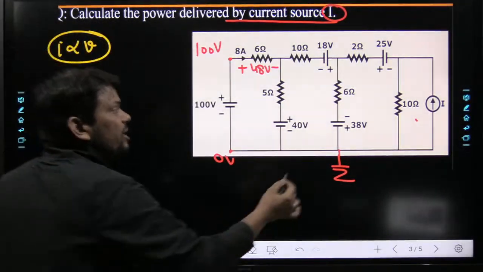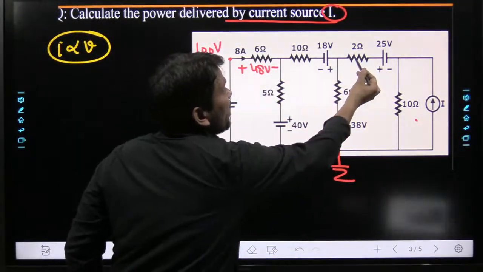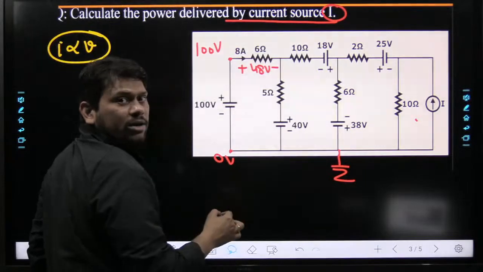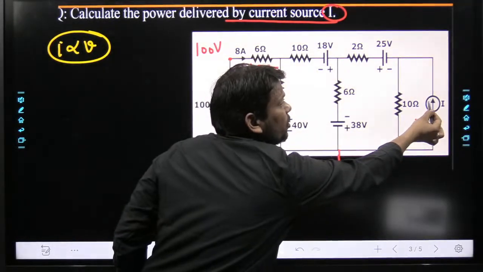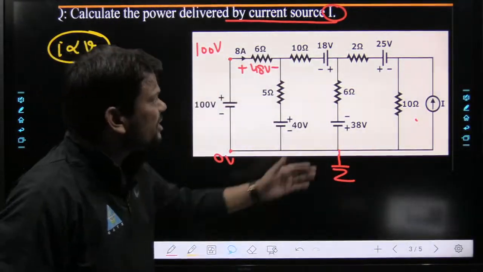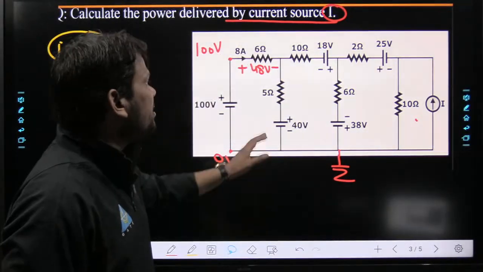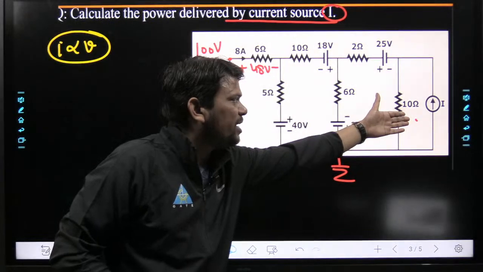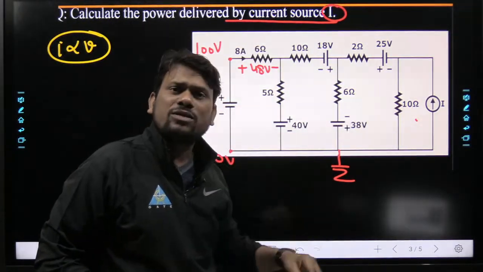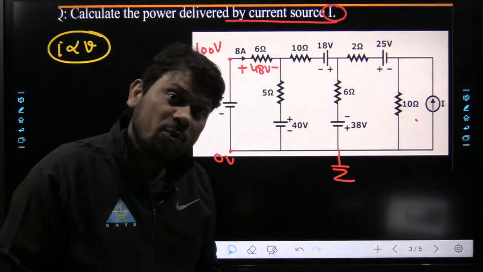Now, to calculate this current I, we require this current, that current, and so on. And obviously, to calculate this voltage, again we require the current through this resistance. So we can easily identify the value of this current, or the voltage across this current source, by Ohm's law. How we are going to do it, we will discuss.